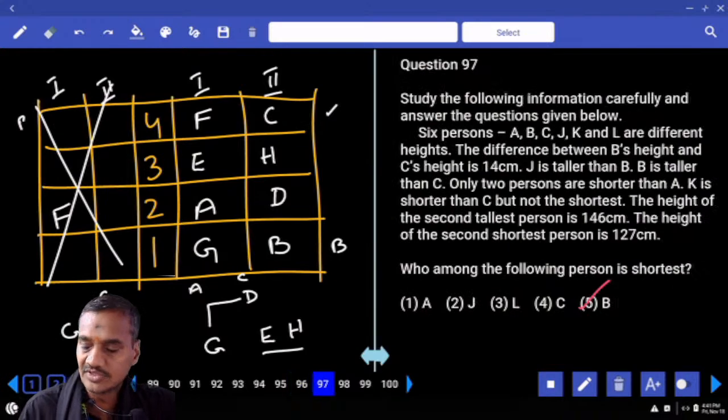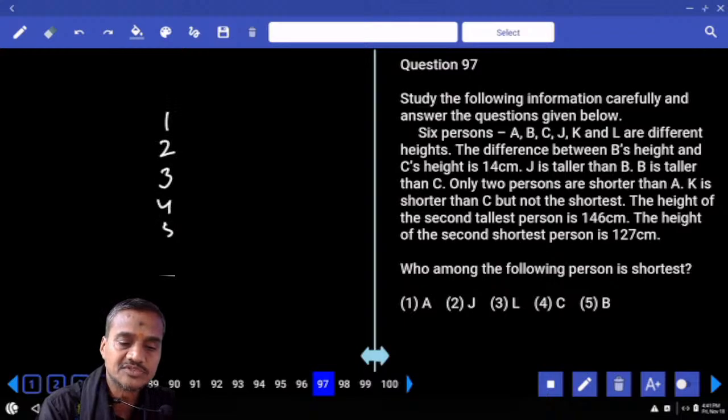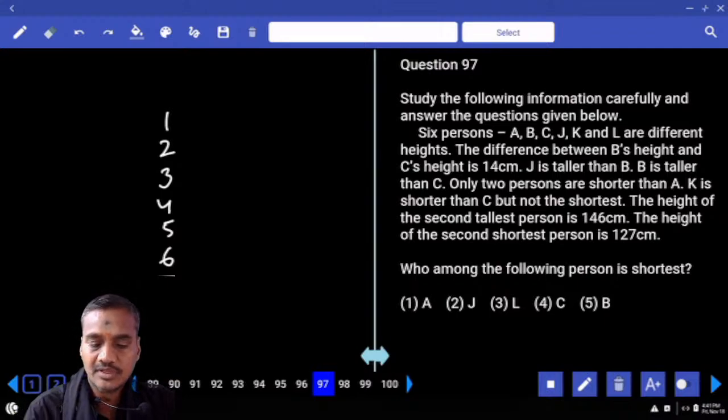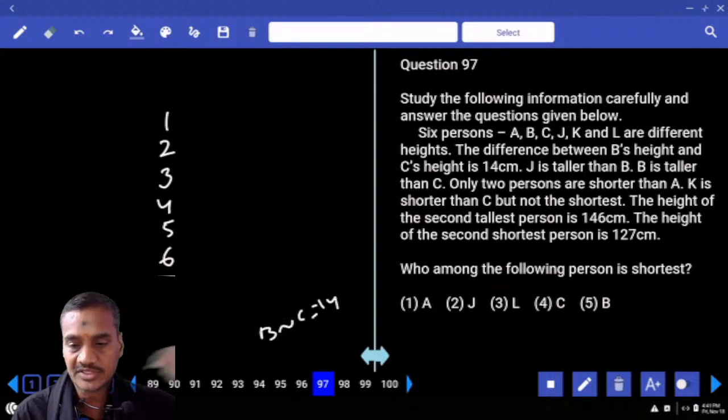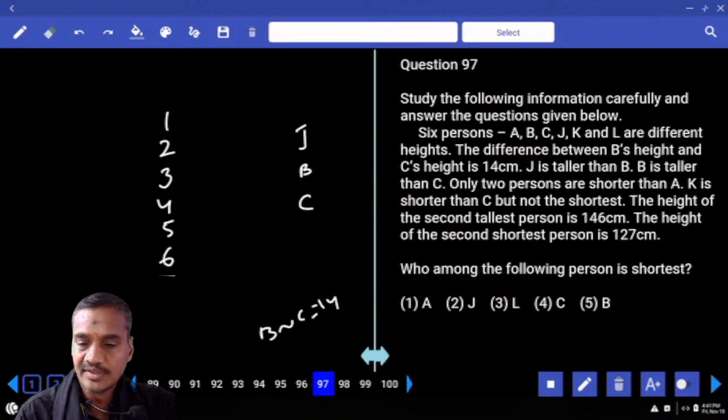Then 97 onwards, it is based on comparisons. Now there are 6 persons, 1, 2, 3, 4, 5, 6, being compared in different heads. The difference between B and C is 14. J is taller than B. And B is taller than C.